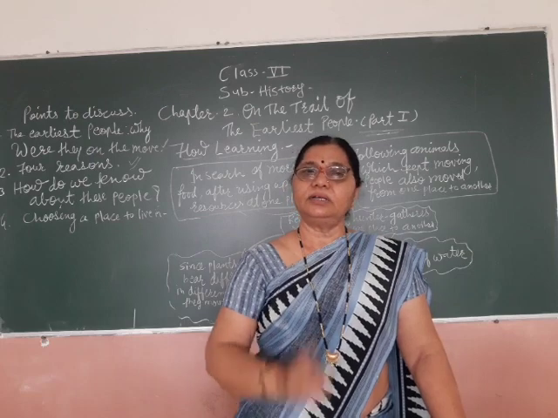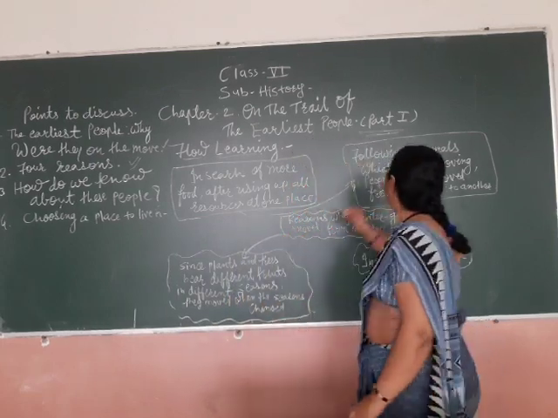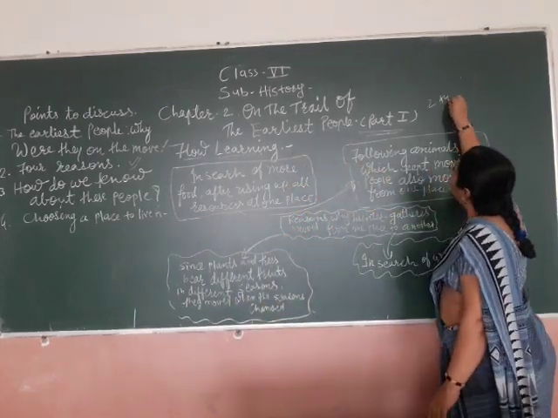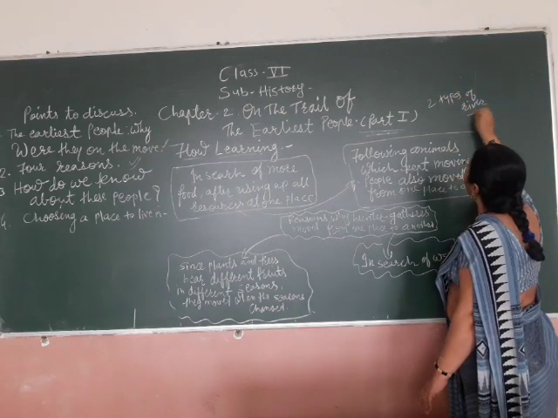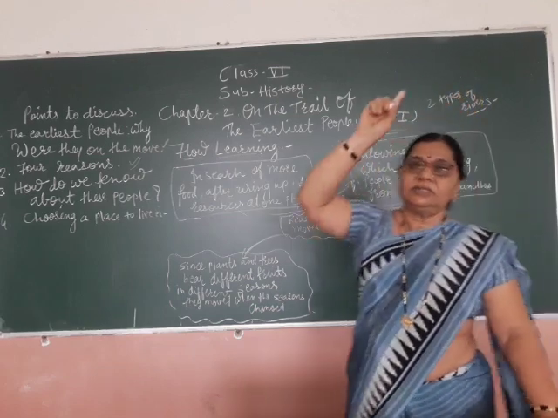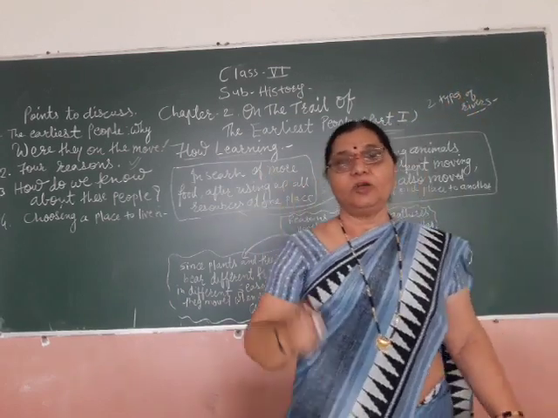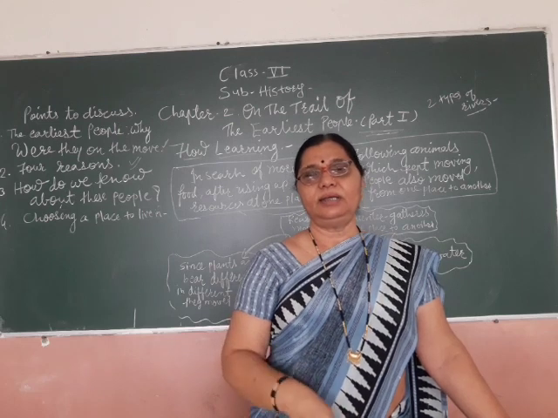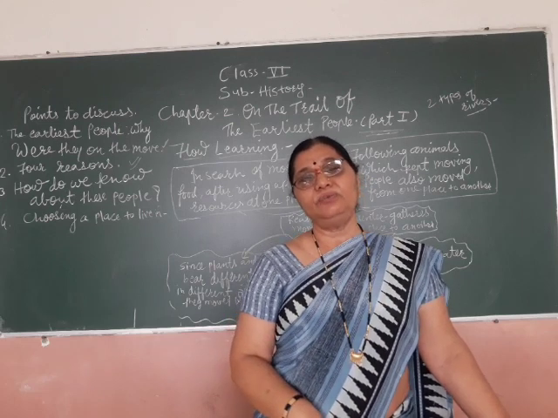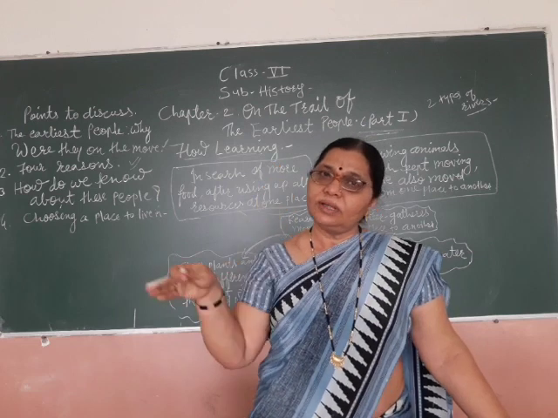Now there are two types of rivers. The first is the perennial river. What is meant by a perennial river? Perennial rivers means the rivers which flow throughout the year.